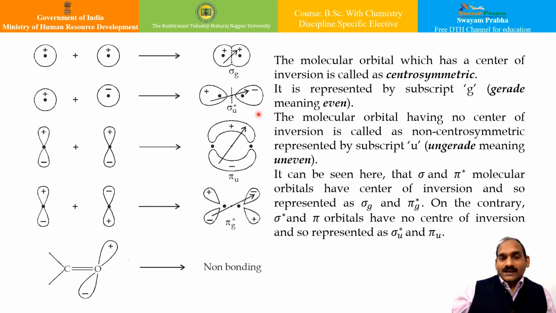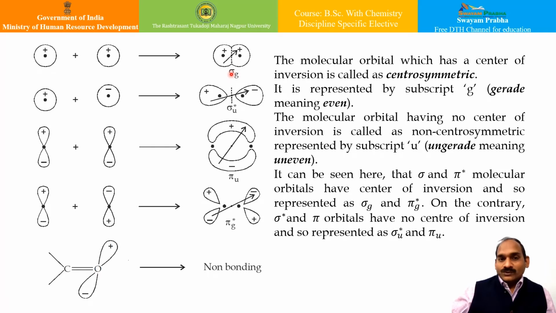for molecular orbital theory, according to molecular orbital theory, the atomic orbitals combine to form the molecular orbital, isn't it? Now, from this aspect of electron spectroscopy, the molecular orbitals formed by axial overlap of the atomic orbitals are called sigma bonds, correct? We can see here the sigma bond formation.